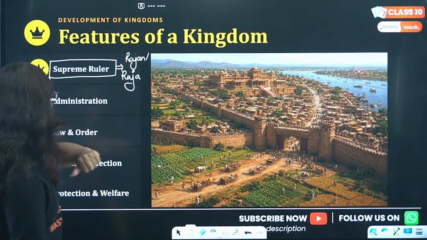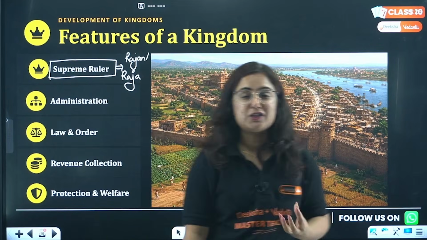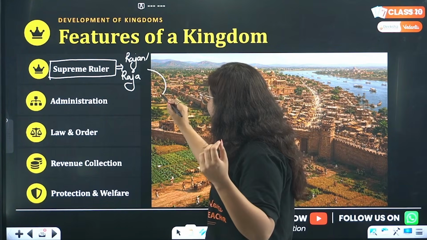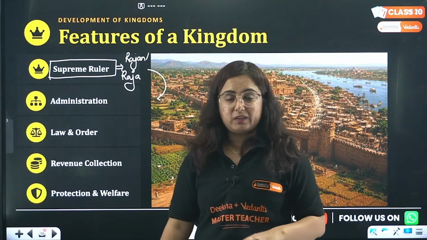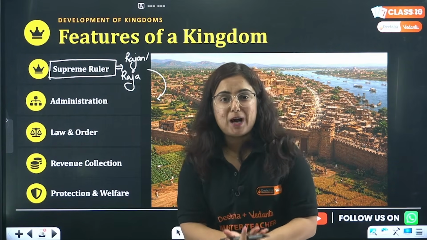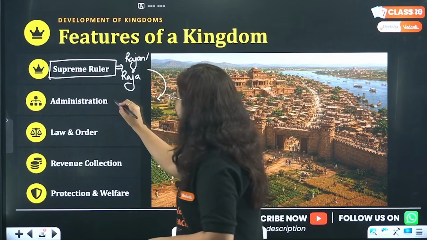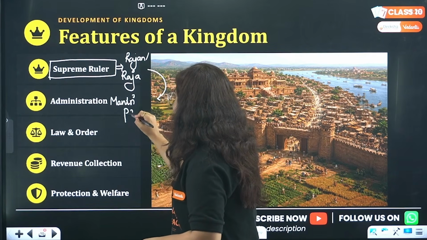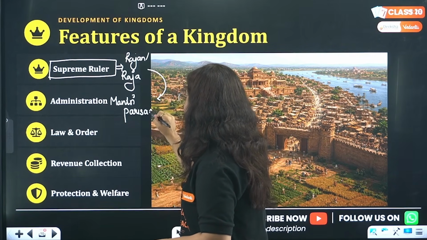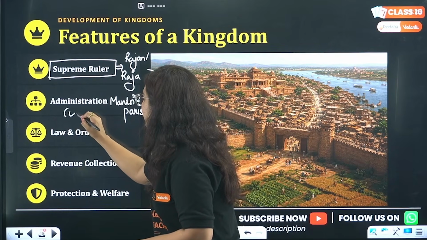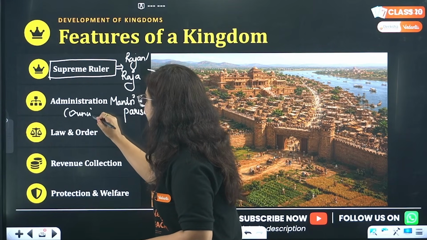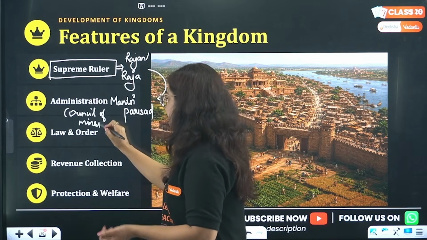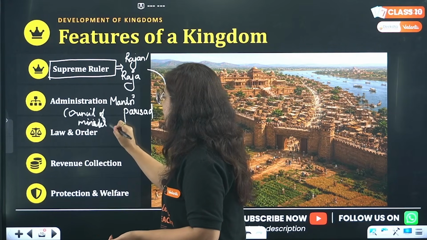So there was a supreme ruler referred to as Rajan or Raja. And the Raja was supported by a group of people who were part of the administration, referred to as the Mantri Parishad. Basically, we say it is the Council of Ministers. There were ministers, there was law and order.